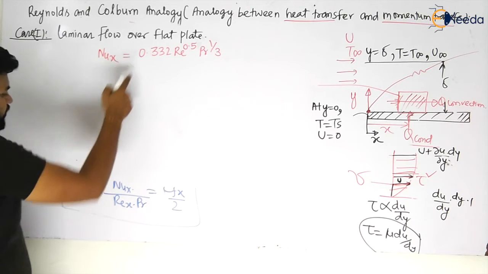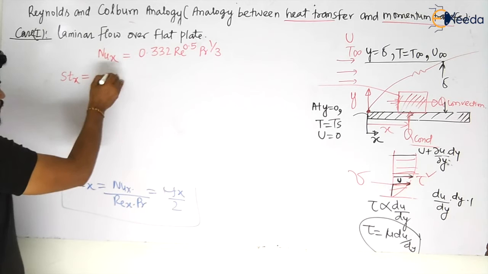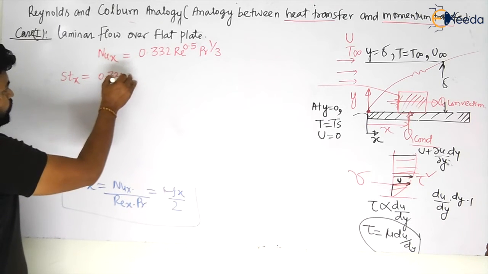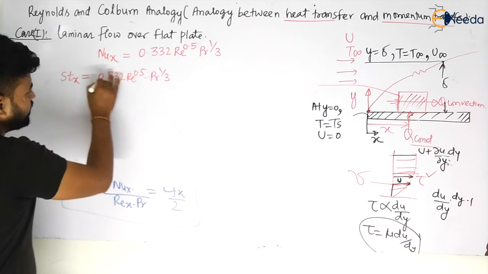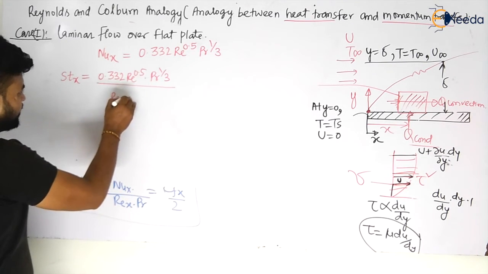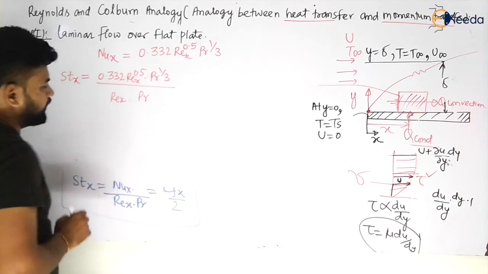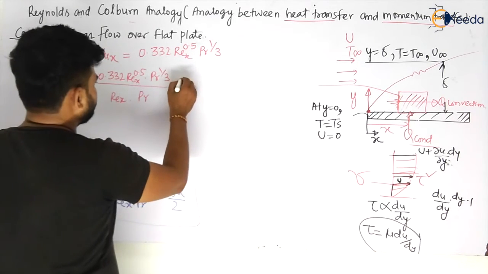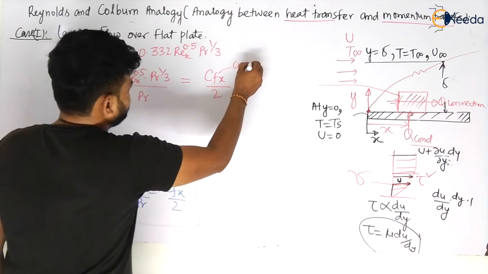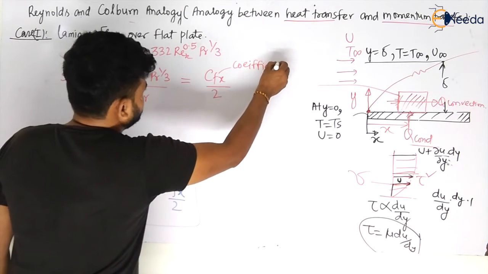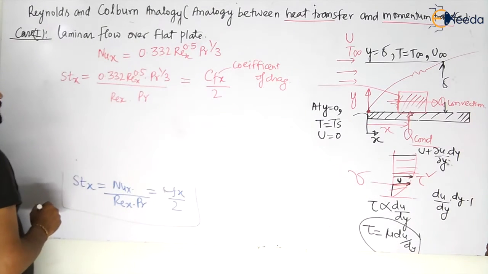So if I put this value in this equation, what will it become? The Stanton number at x, St_x, is equal to the Nusselt number, which is 0.332 Re^0.5 Pr^(1/3), divided by Re_x Pr, at that particular x, my dear students. So what will this value become? It is nothing but Cf by 2, the coefficient of drag or friction. Okay, now let us see.